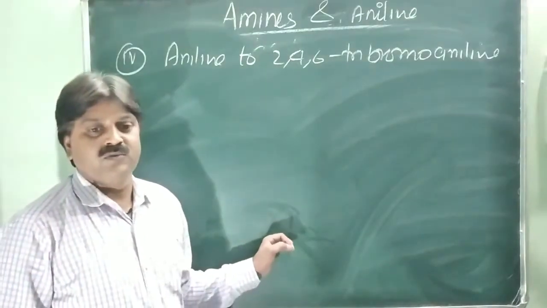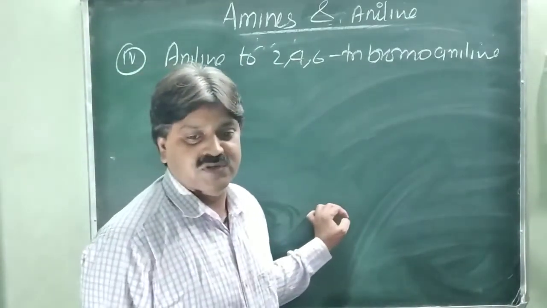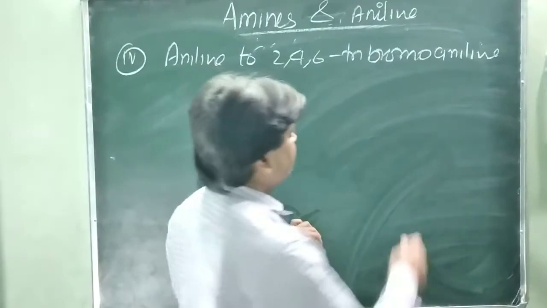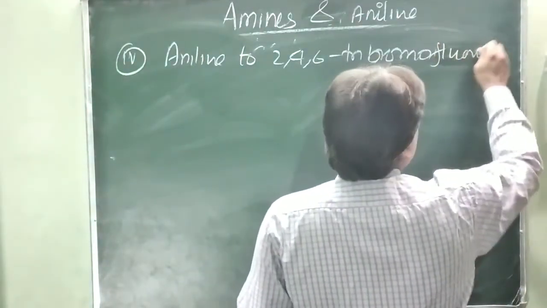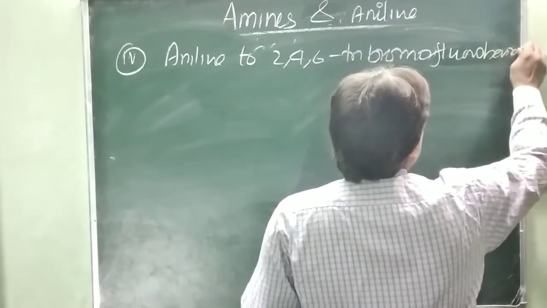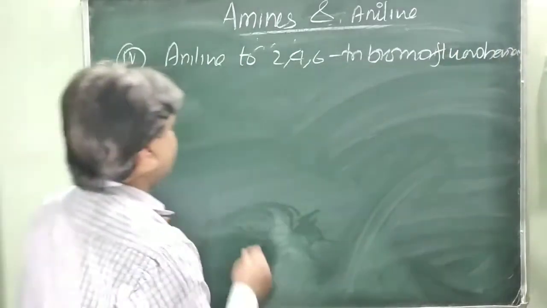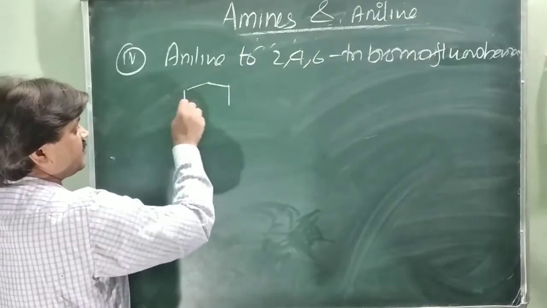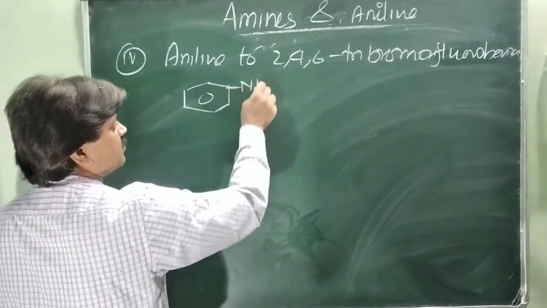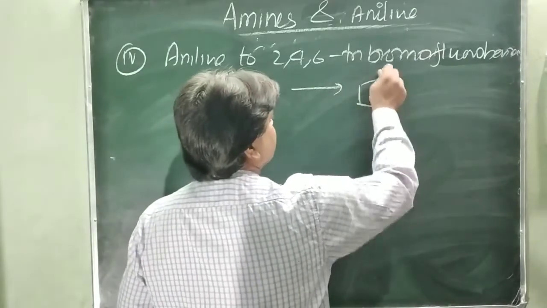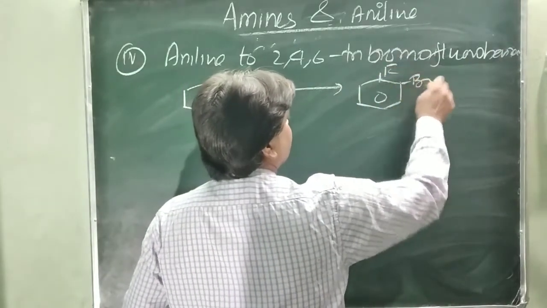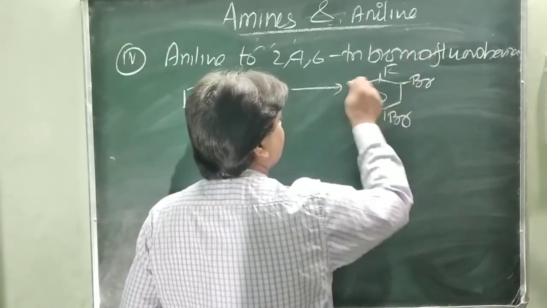Then aniline to 2,4,6-tribromofluorobenzene. That is aniline, NH2, to 2,4,6, with F, and Br, Br and Br.